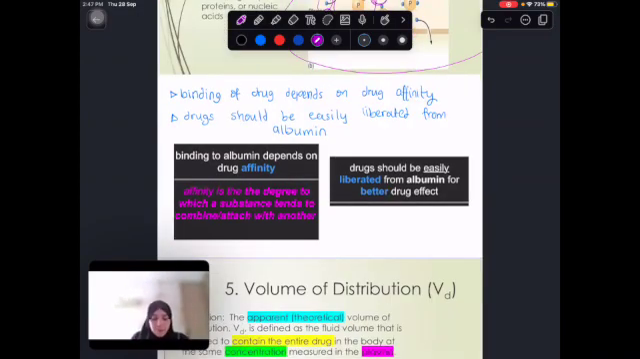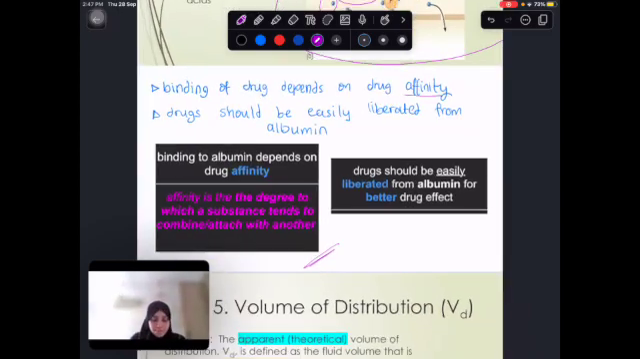So binding of the drug depends on drug affinity. These are Anki cards that I have made. These are already uploaded on the sheet. I highly recommend you use them, because they're questions made based on the lectures that we have, and they're going to help you test your understanding as well as memory. So they're going to be put here.